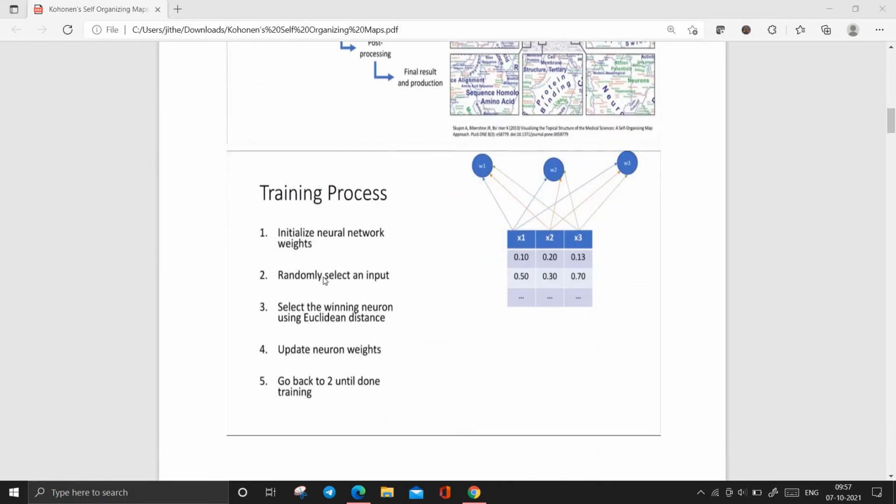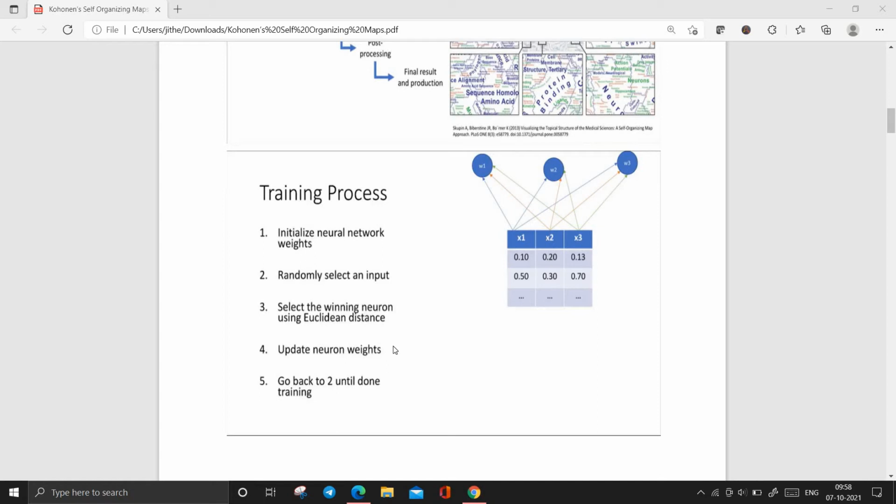And here we have the training process: initialize neural network weights, randomly select an input and select the winning neuron using Euclidean distance, update neuron weights, go back to the second step until the training phase is done. If you think x1, x2, x3 are some neurons, and w1, w2, w3 are the weights. At first we don't have weights for the neural network, right? So we initialize with random values. Then we take the input.